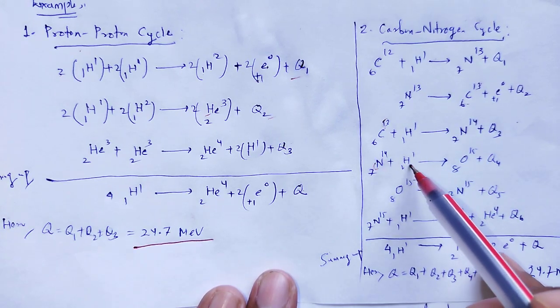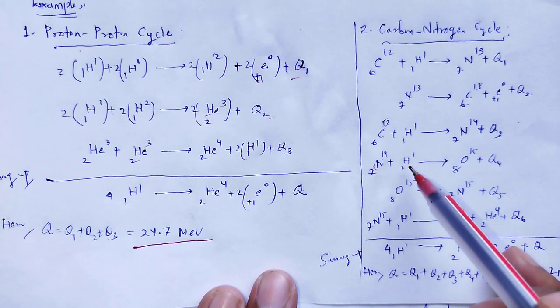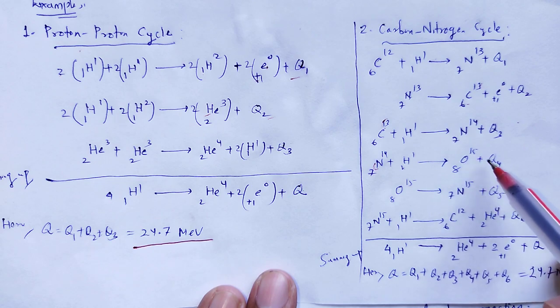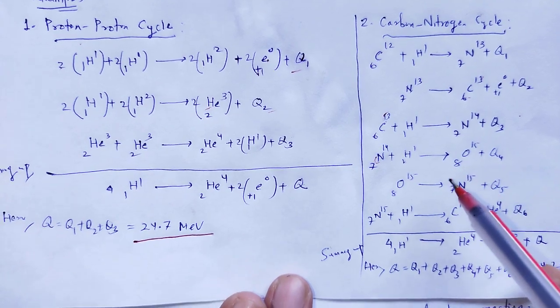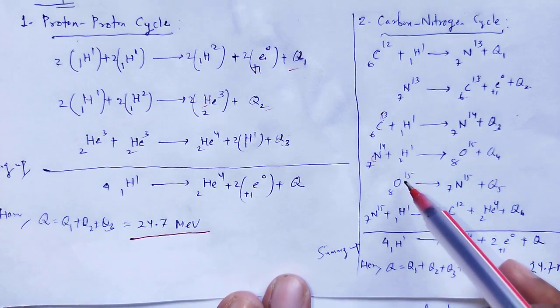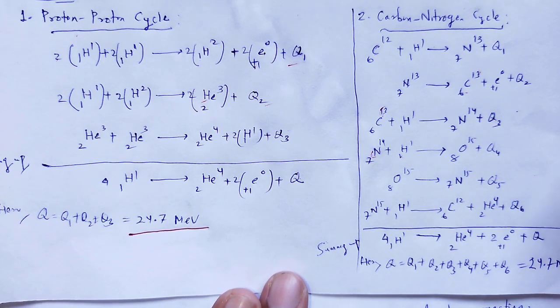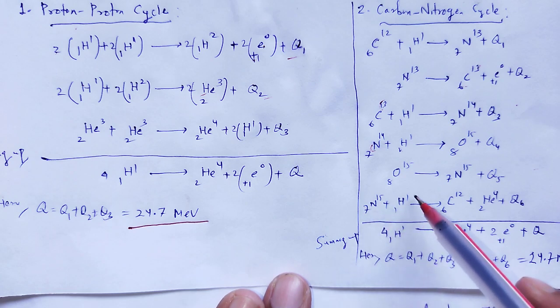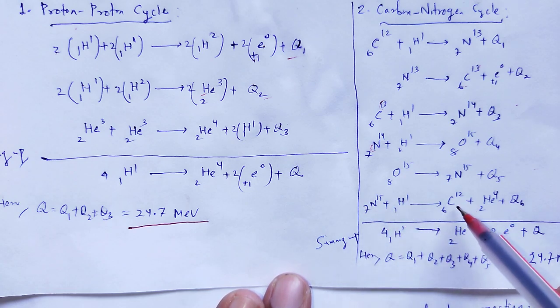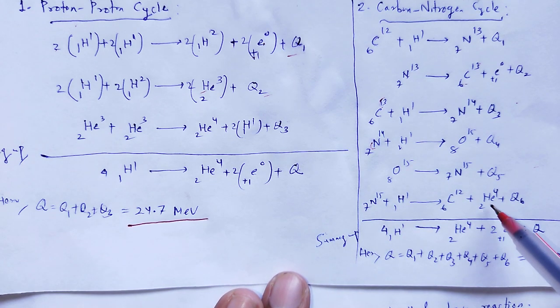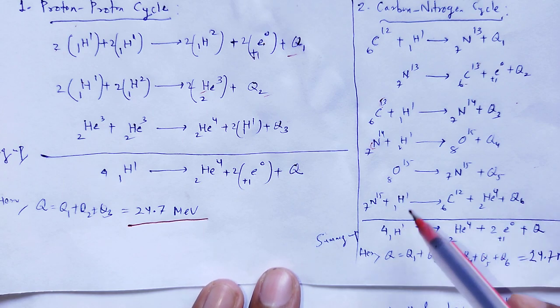That 7N14 again fuses with 1H1 to produce 8O15 and release of energy Q4. Again 8O15 transforms to 7N15 and releases Q5. 7N15 plus 1H1 produces 6C12 and 2He4 plus Q6.